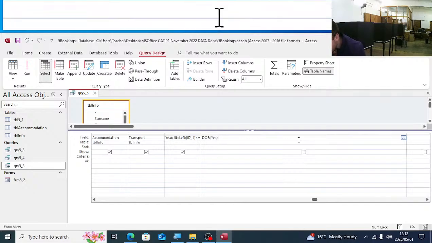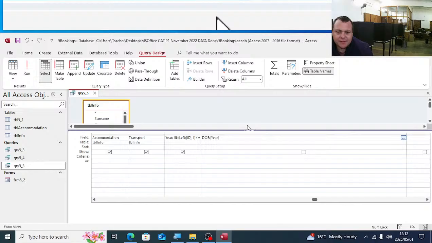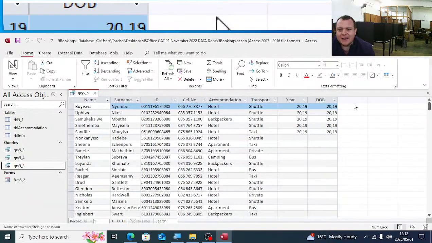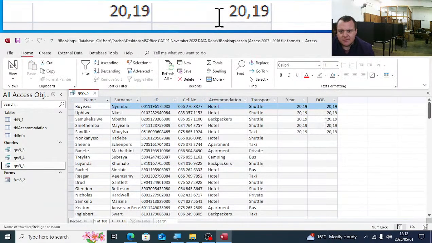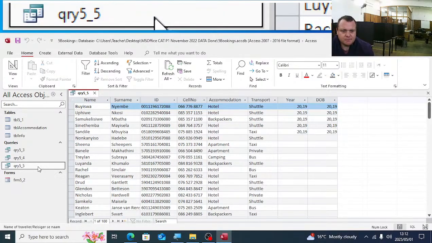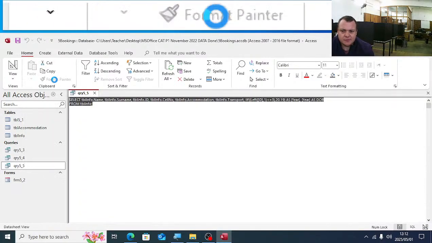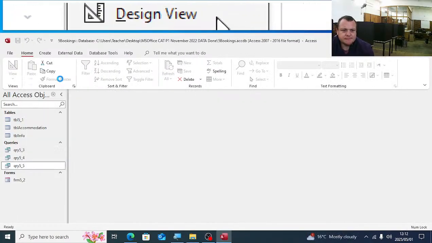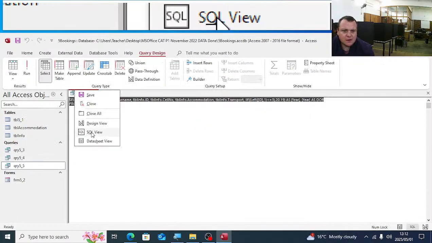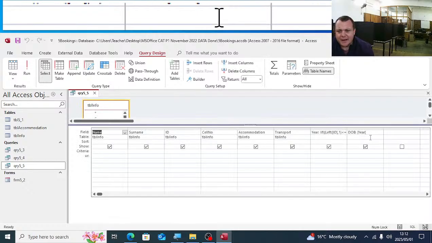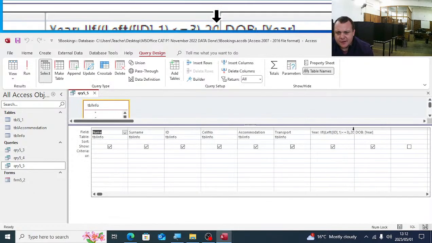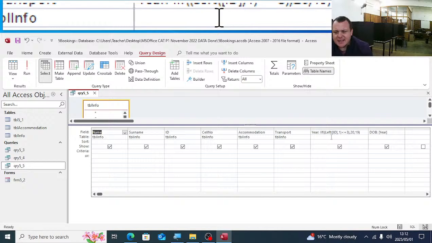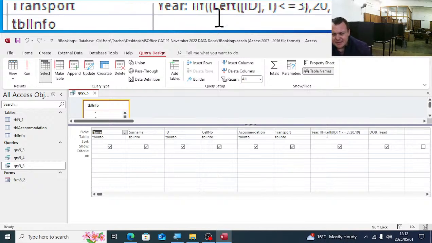But I'm going to just show you now here. So to get this one mark, you simply have any random field there in the date of birth field. Okay? Luckily we know what to do. So we have the date of birth field. The year is if left.